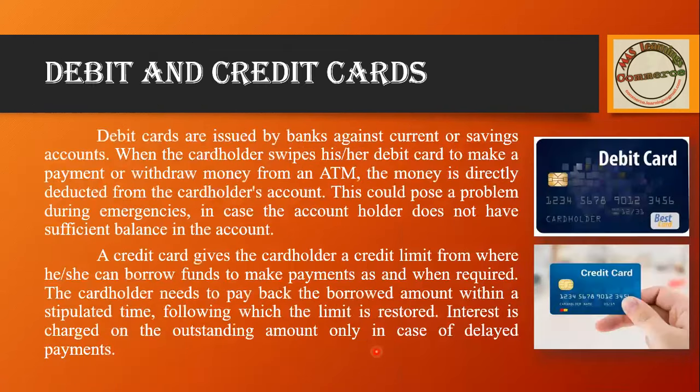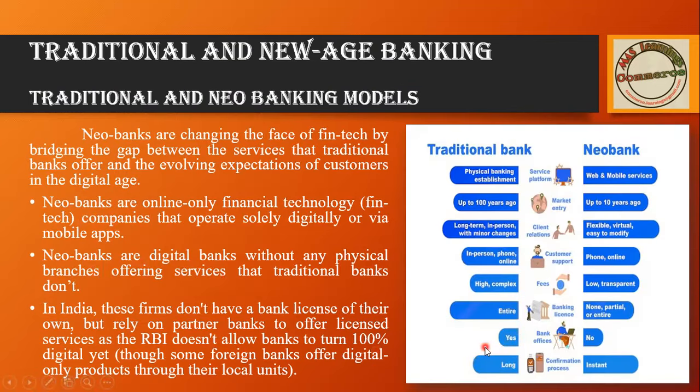Apart from this, I have a few more differences, just check them out. Razorpay, maybe you have seen; we have Jupiter, and many others. Paytm Bank is also a neobank, a best example. They don't have any physical branches, but still they are operating very well. So this comes under neobanking models.